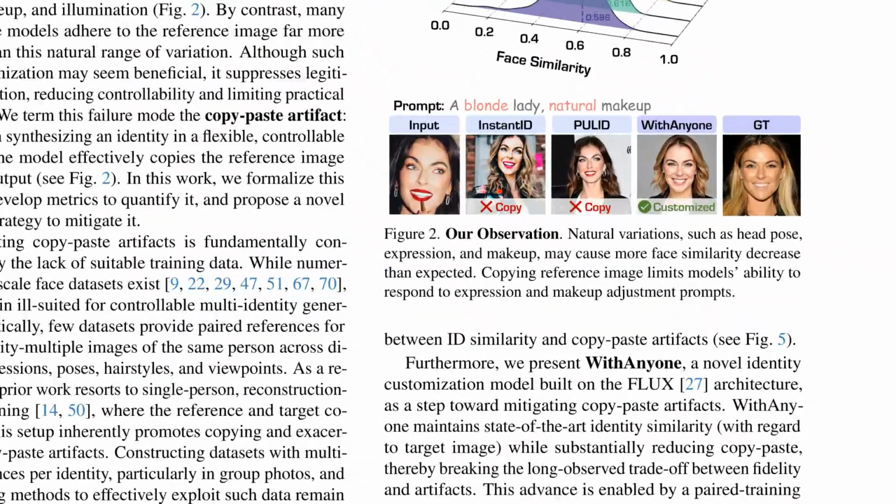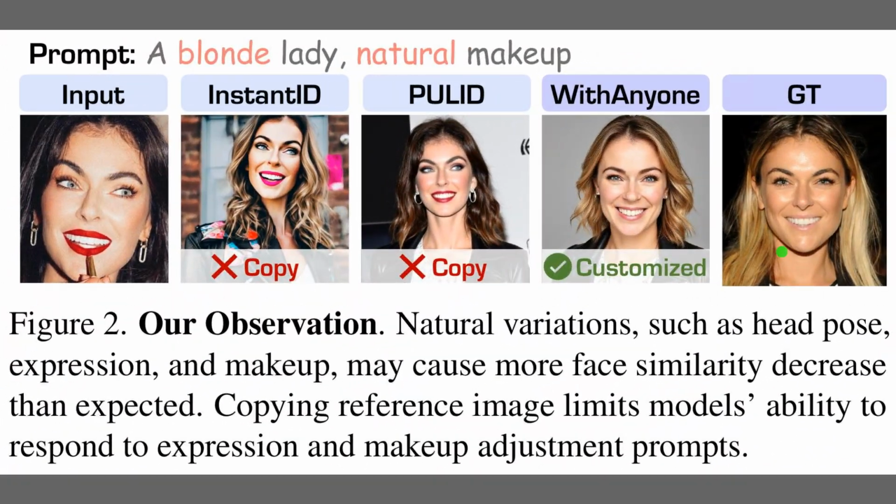Figure 2 shows the central observation. Strict copying of the reference face reduces controllability, so models fail to follow edits like natural makeup or blonde hair while keeping the same identity. The input face sets the identity, and the comparison highlights how methods behave when the prompt requests changes. InstantID and PuLID largely replicate the reference, which signals copy-paste. WithAnyone instead customizes the face to match the prompt, while staying close to the ground truth.